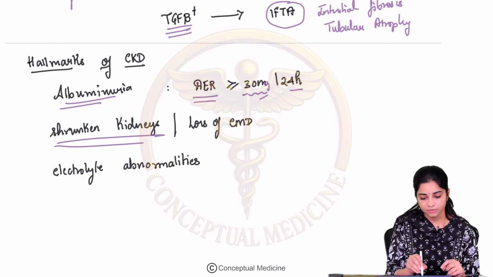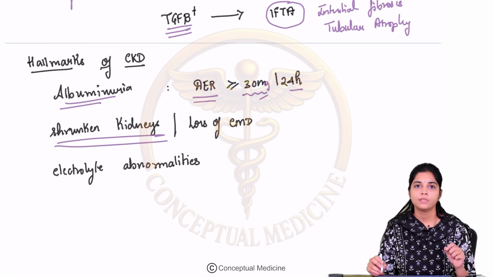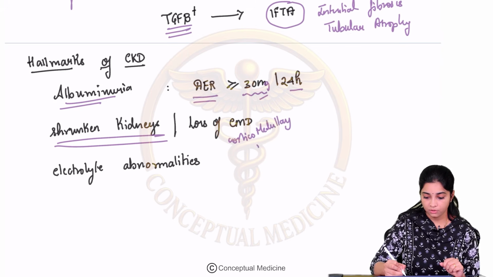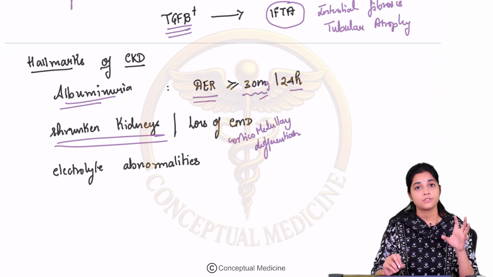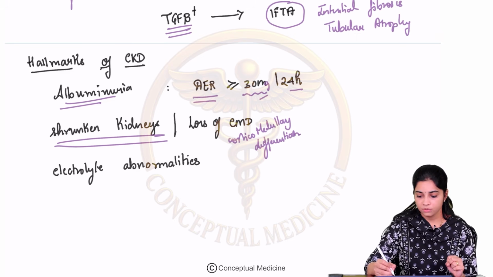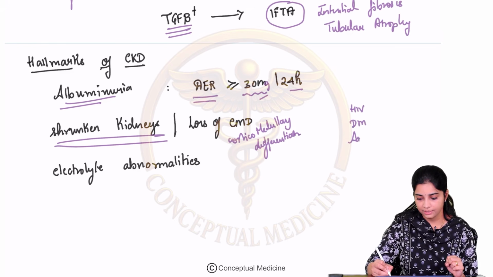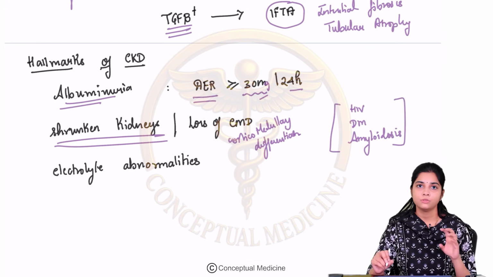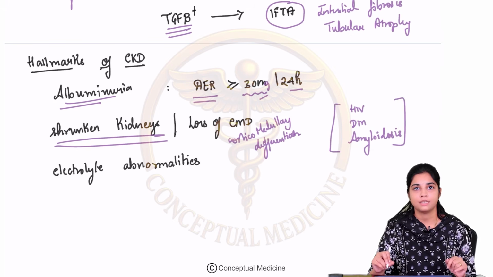Another very important piece of evidence for CKD is that whenever you do an ultrasound, there is loss of corticomedullary differentiation, and you have shrunken kidneys. The kidneys are much smaller in size. There are certain exceptions to the rule. HIV, diabetes and amyloidosis are basically those disorders where you do not have shrunken kidneys but you can still have CKD.